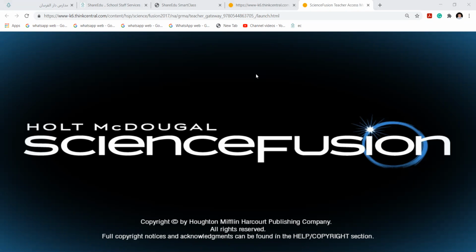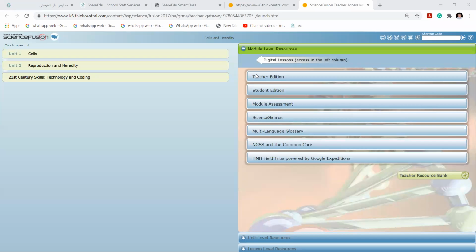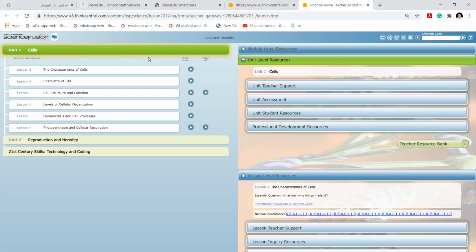Can I say the cell is present in a rock? No. When I'm talking about the smallest thing in a non-living thing, I will speak about the atom. I'll never speak about the cell. Understood? So in general, cells are of two kinds. Tell me, what are the two kinds?